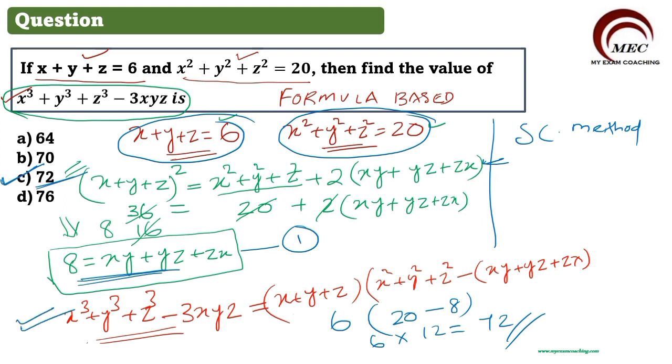Remember the value given in the question, and what we got here, 8, put it here. So this is 6, this is 20, this is 8, so we got 72. Put just the values, do mental calculation, 20 minus 8, 12, 12 into 6, 72. Simple mental calculations and find the answer within seconds.